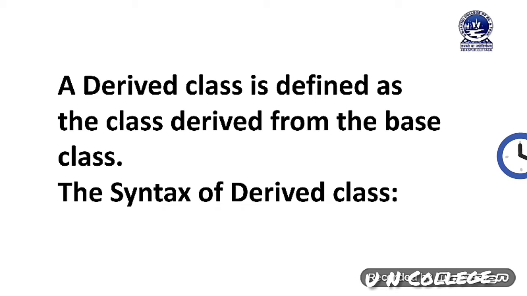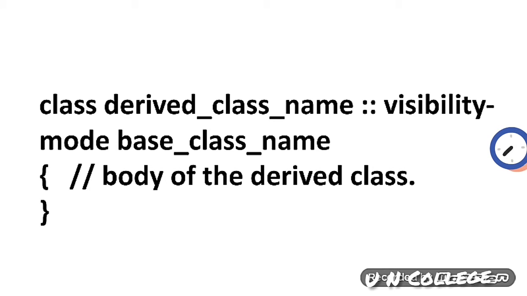Now we will discuss in detail the derived class and its syntax. We know that a class inherited from an existing class is called a child class or derived class. This is the syntax for declaring a derived class: the keyword class, the derived class name, which can be any name, then the visibility mode, then the base class name, then an opening brace and closing brace, and inside the block you write the body of the derived class.